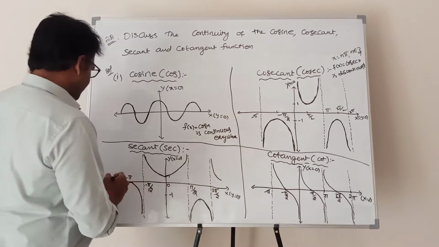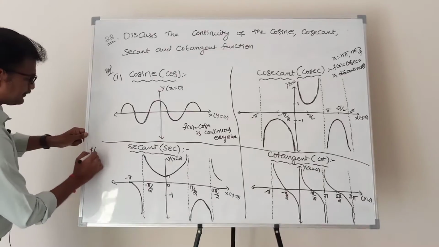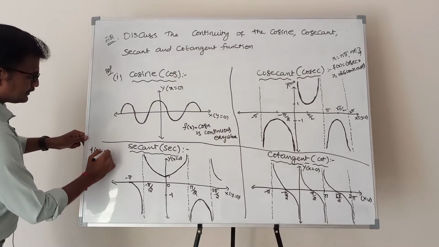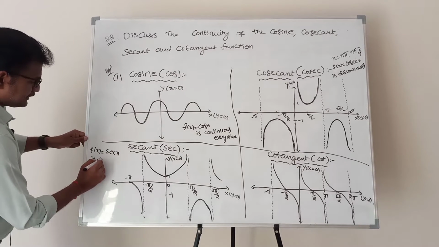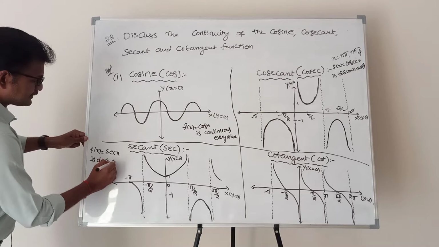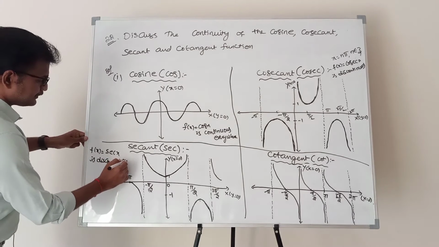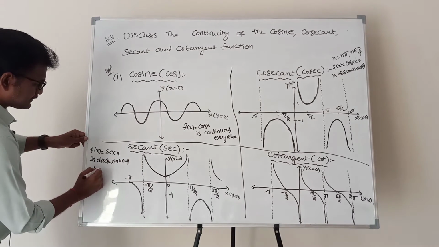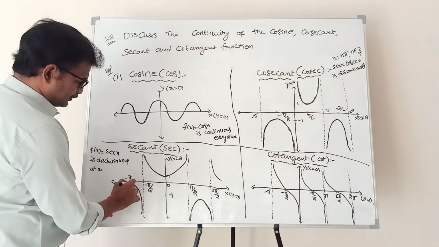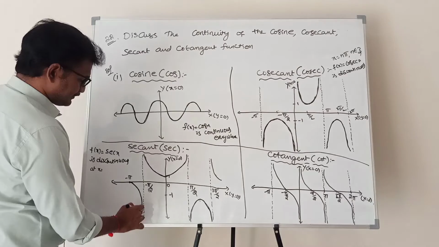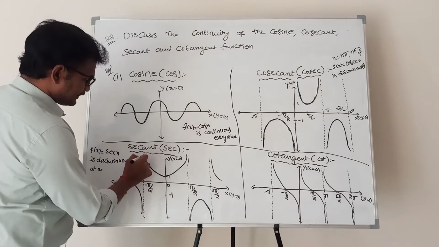That means f of x equal to secant x is discontinuous. Going from minus infinity to plus infinity, you no need to lift the pen.